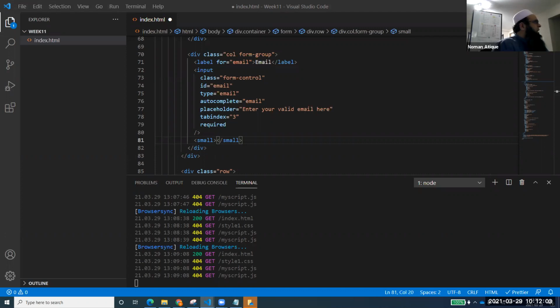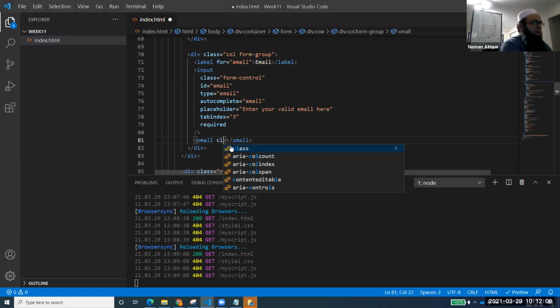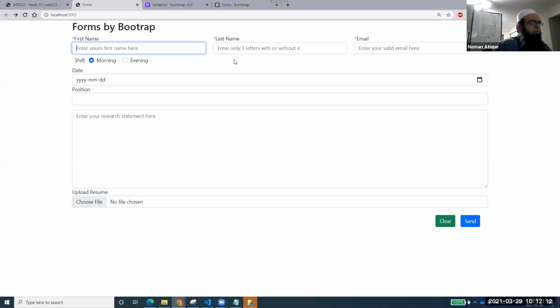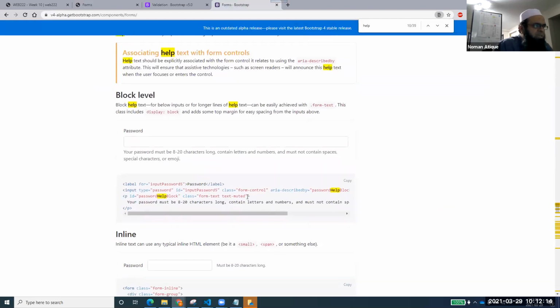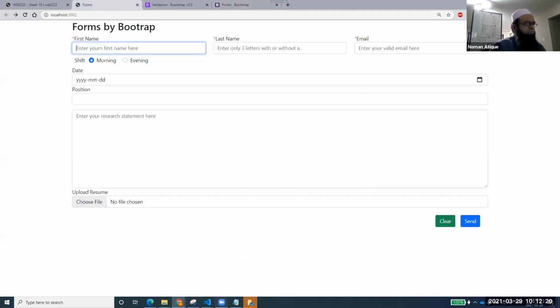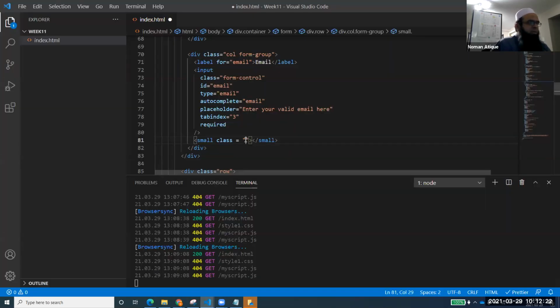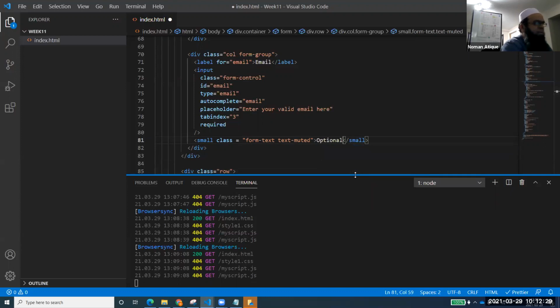So what I can do is create a small text, and what is the class in it? Class is equal to, what is that class? If you remember, this is the class, form-text and text-muted, and here I'm writing optional. Right, let's save that. Let's run our document.